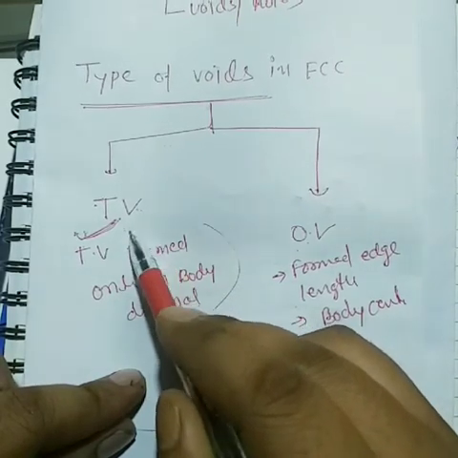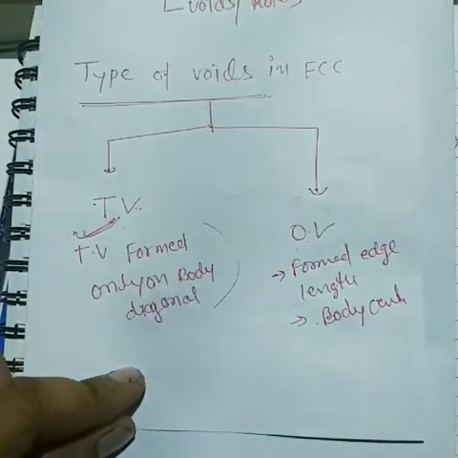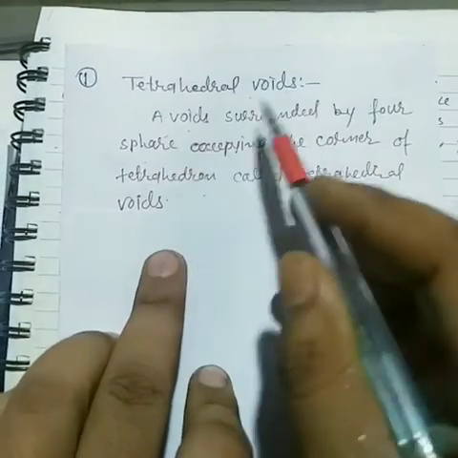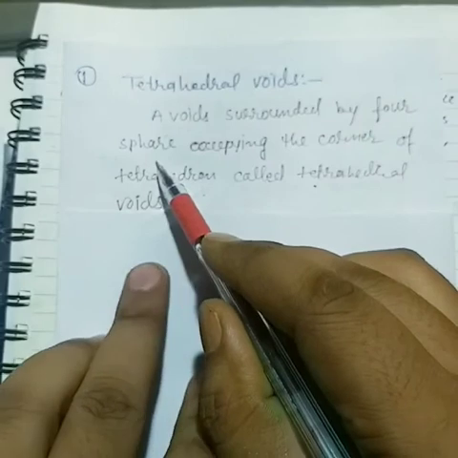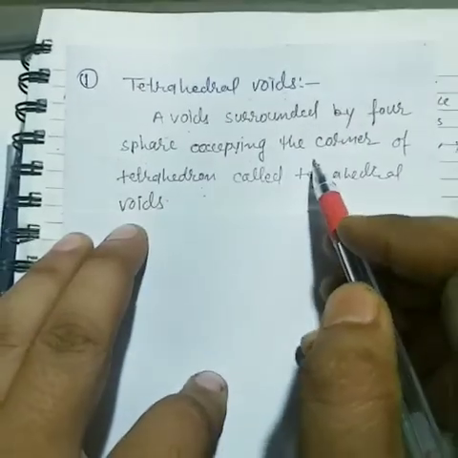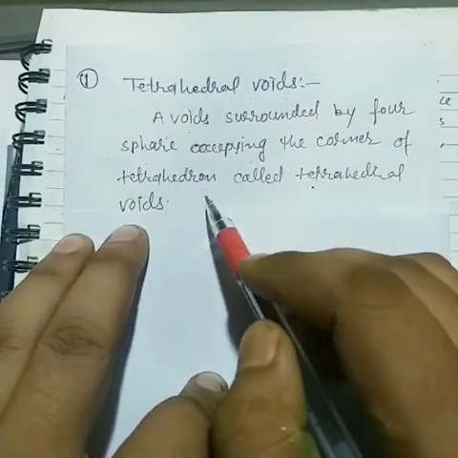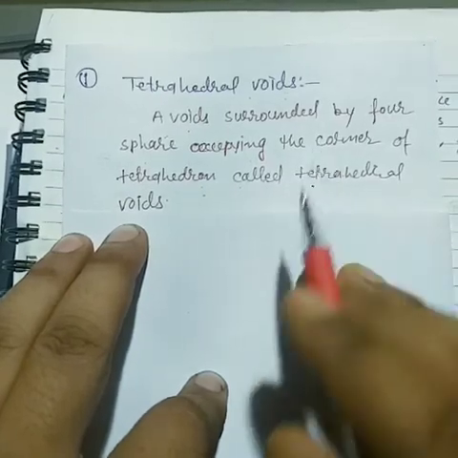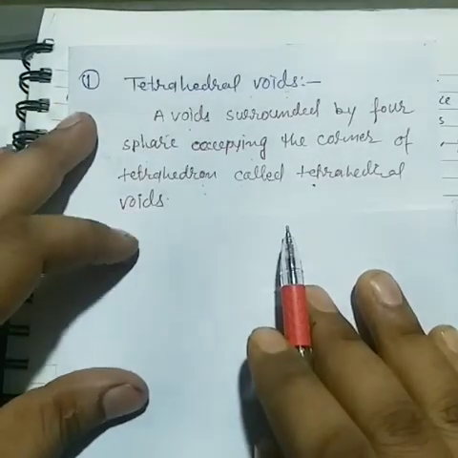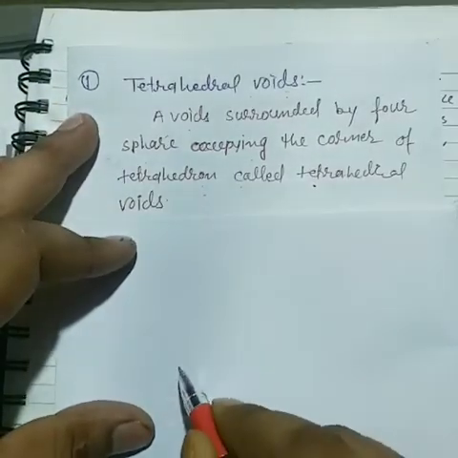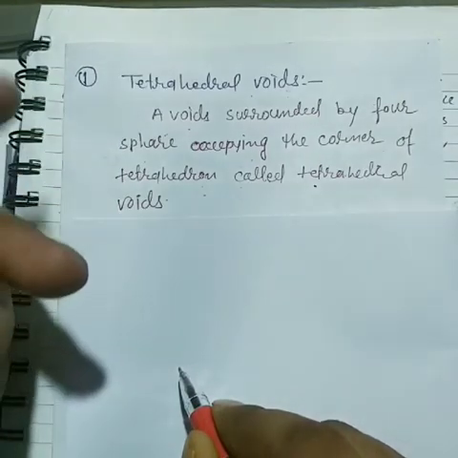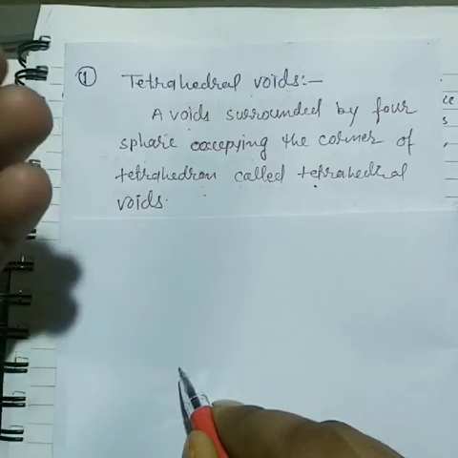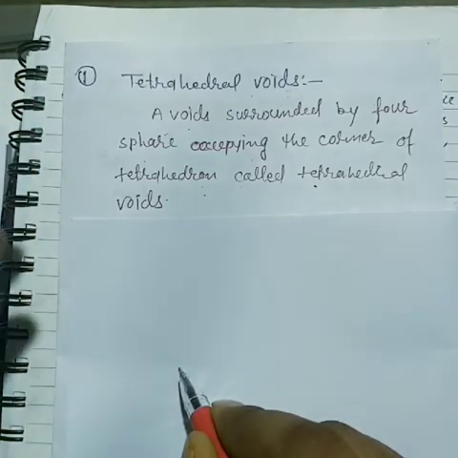tetrahedral voids. Now see, here it is tetrahedral voids: a void surrounded by four spheres occupying the corners of a tetrahedron is called a tetrahedral void. Now what is the sense of tetrahedral voids, how do we generate them, and what are the conditions for forming them?